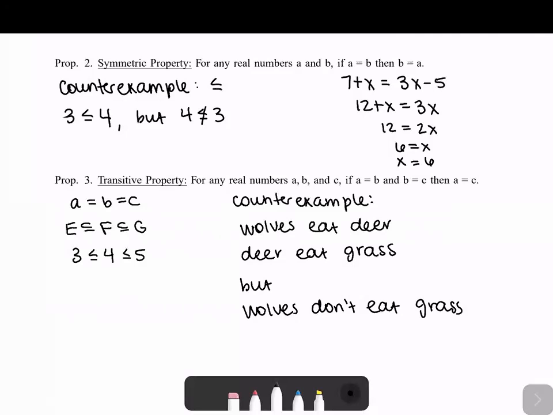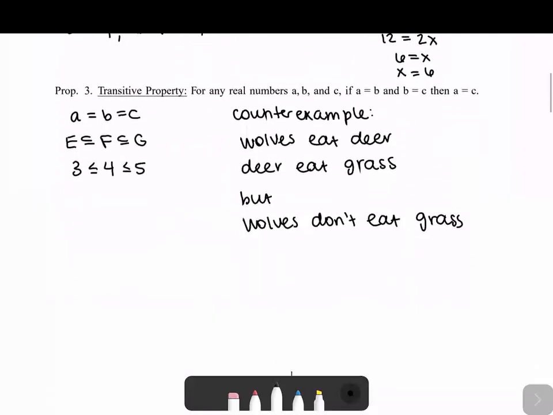I know, like I said, these properties seem really simple at first. A lot of times we just take them for granted in math because we're so used to math just working. But whenever you really get down to the foundations of why math works, a lot of it comes from these really nice properties that math just has a lot of times. I just wanted to really highlight these because they're essential to why we can do a lot of things algebraically that you just may not have thought of before. So this is the end of the first page, and that's all for this video.